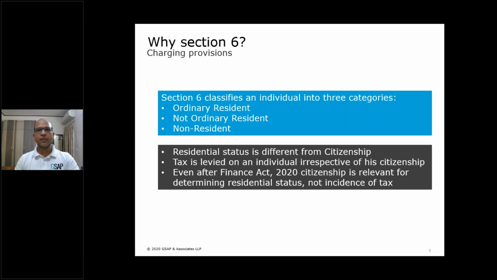So friends, as I mentioned, residential status is different from citizenship. The tax in India is levied on an individual irrespective of his citizenship. So a US citizen might be taxable in India, and an Indian citizen might not be taxable in India, depending upon his residential status. So citizenship has never been a criterion for tax incidence in India. The Finance Act 2020 has brought citizenship into the tests for determining the residential status, but still this is not a condition for levy of tax.